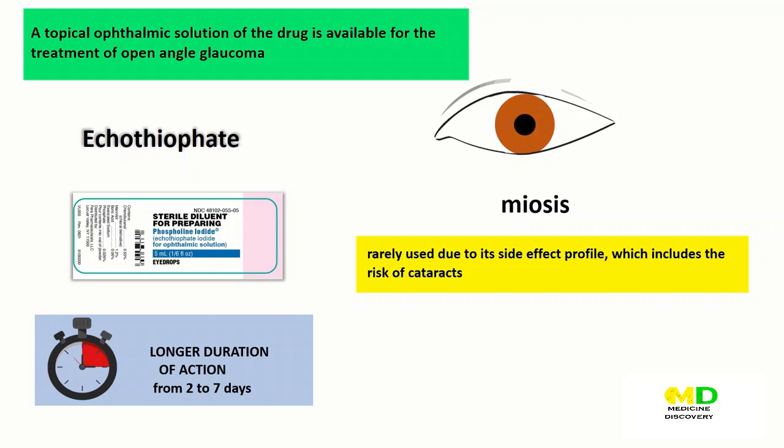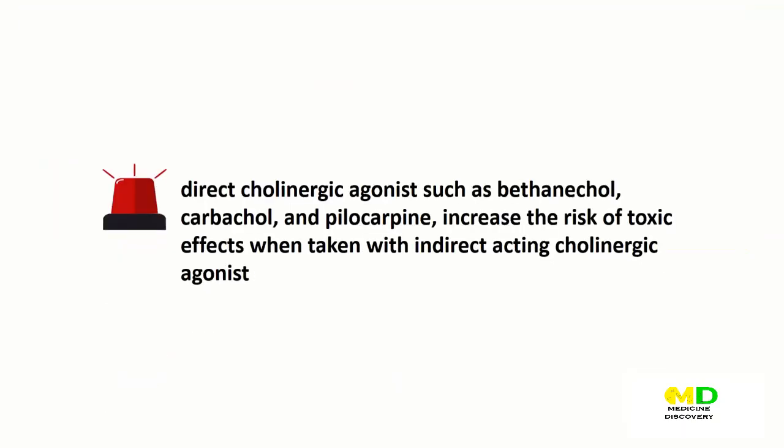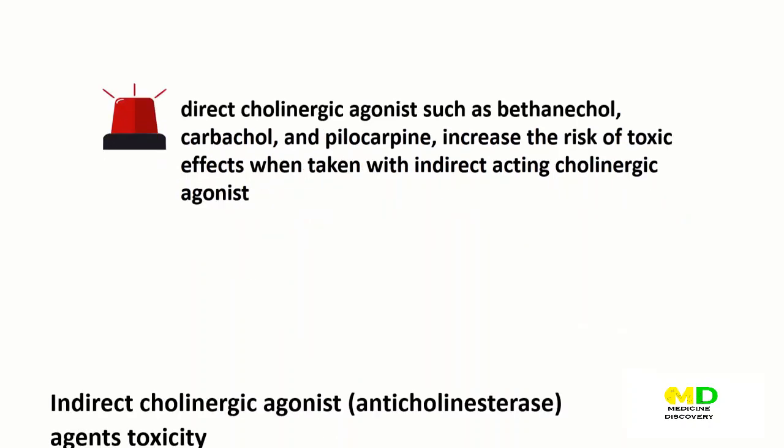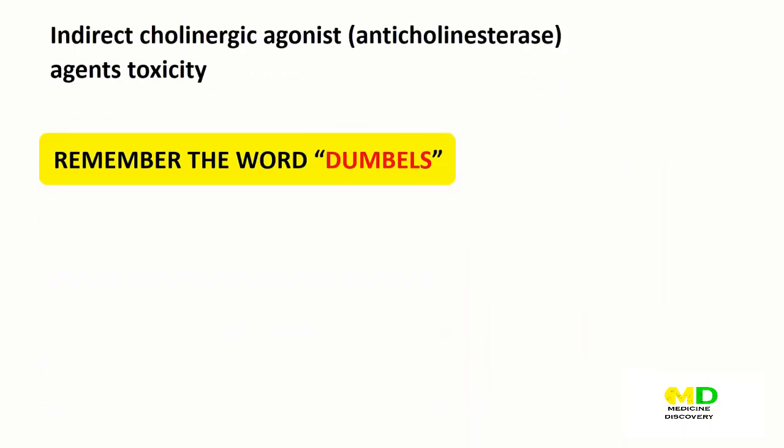Interactions of indirect cholinergic agonists can occur with direct cholinergic agonists. Direct cholinergic agonists such as bethanechol, carbachol, and pilocarpine increase the risk of toxic effects when taken with indirect acting cholinergic agonists. And lastly, to remember indirect cholinergic agonist agents' toxicity,